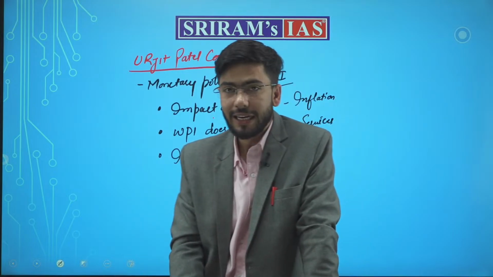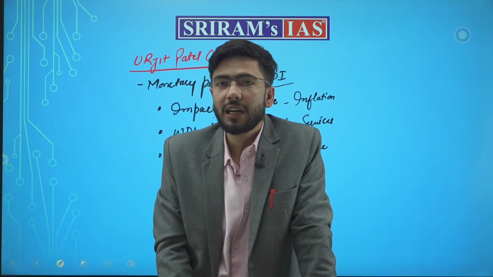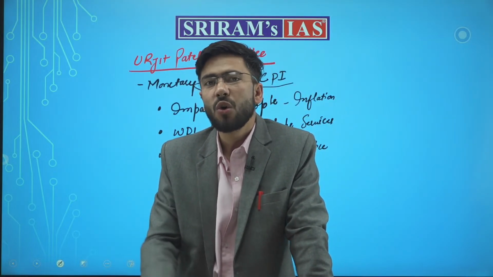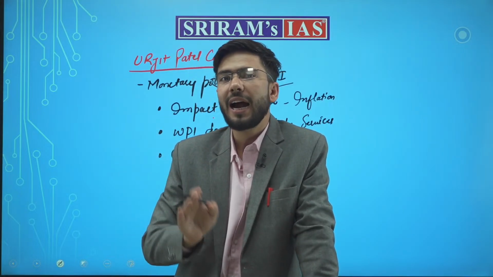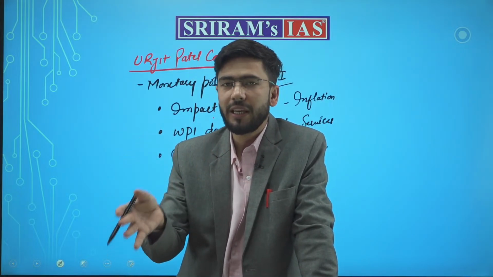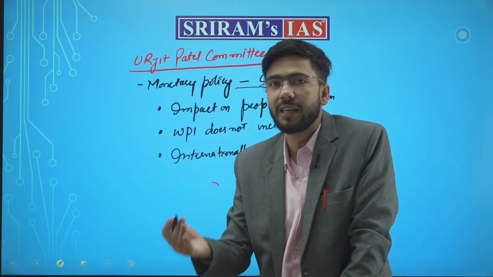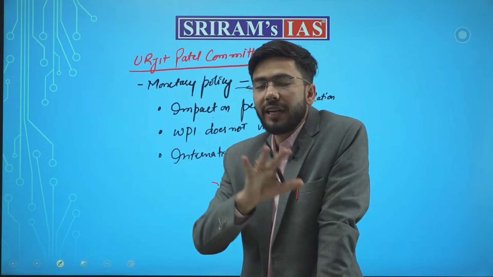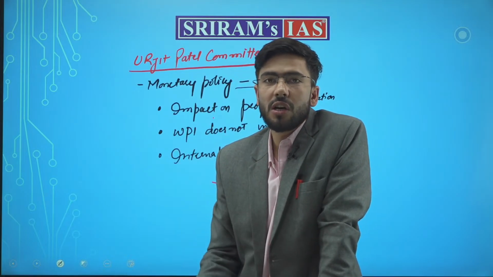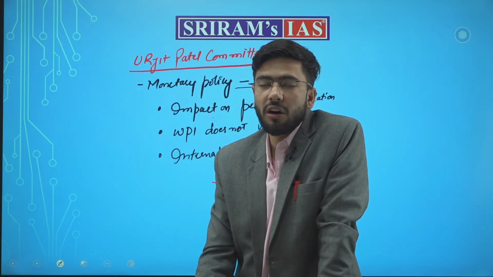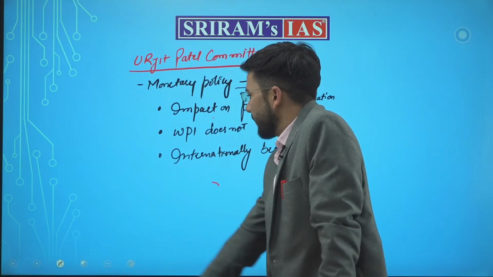Why did it recommend that? Because it said that consumer price index is that price which actually is impacting people and the economy and which we should be dealing with, as the consumer price index is an internationally comparative index and number which we can use for comparing the Indian economy with the rest of the world. Done? Chalo.